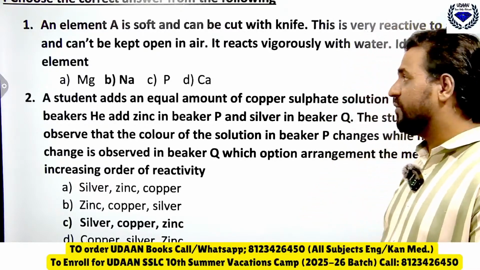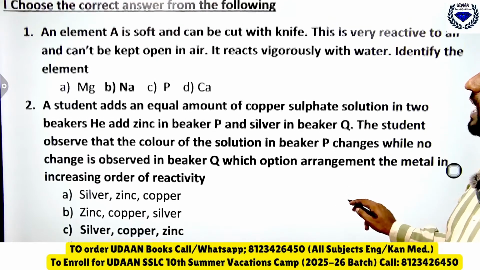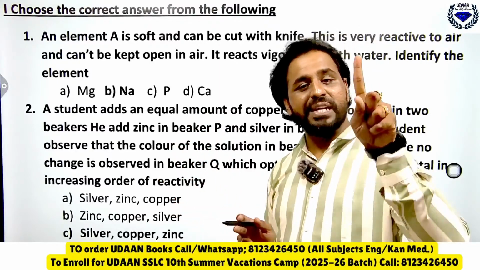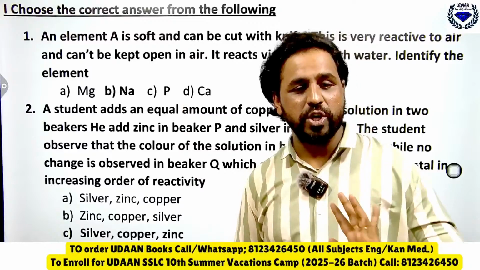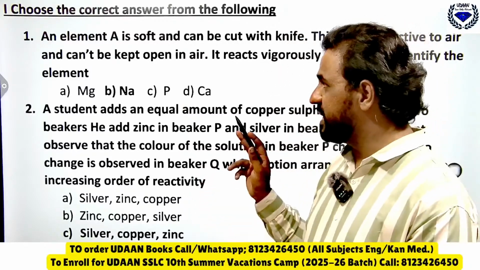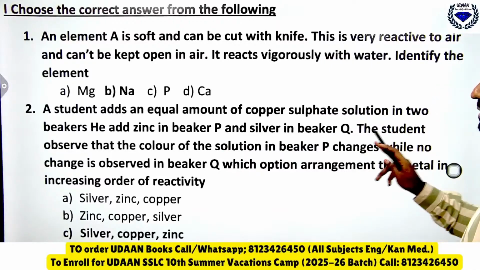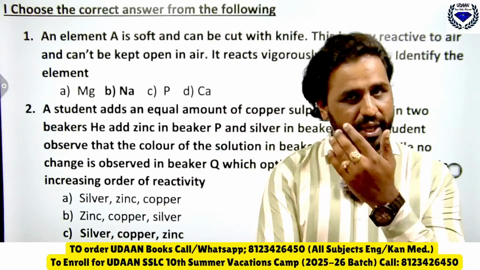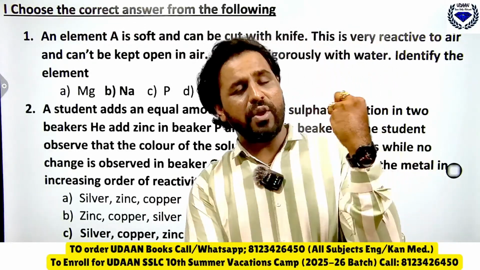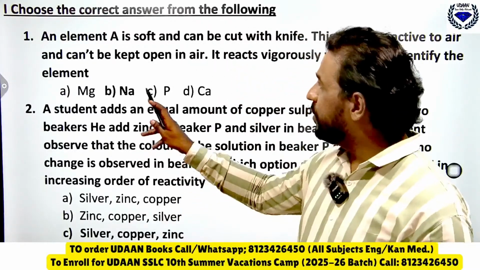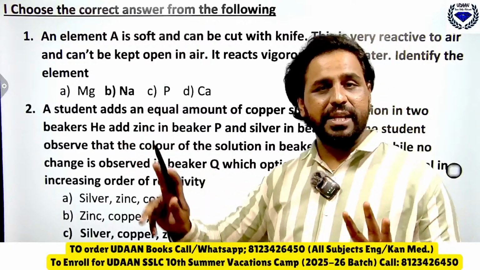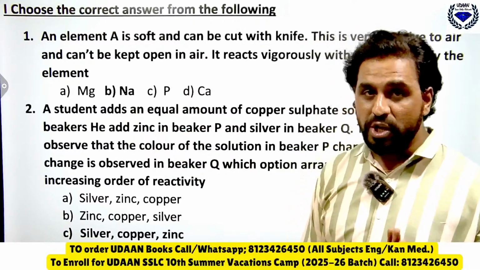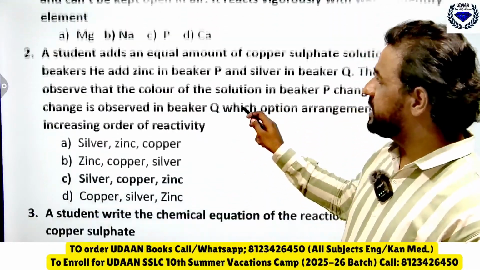Yes dear, the right answer for this is what? The element is soft and can be cut with a knife. This is not potassium, this is phosphorus, because the chemical symbol of potassium is K and P is for phosphorus. Sodium is the right answer. Sodium and potassium are highly reactive metals. They are stored in kerosene, because when you take them out from the kerosene they will catch fire. So the right answer is Na, not P. Very good dear. Next, tell me fast.